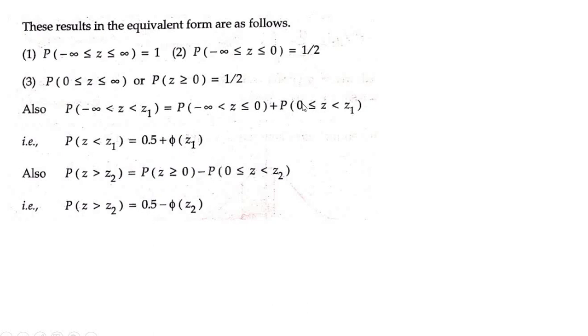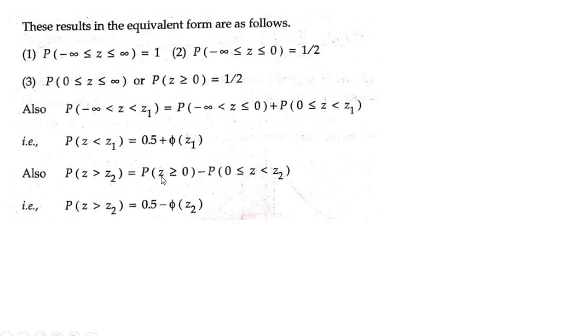Probability of z greater than 0: if you have 0 on this side and any z term here, then you can write it as phi of z1. Next, probability of z greater than z2. Greater than z2 means from z2 to infinity, right? So P(z > z2) is equal to P(z ≥ 0) minus P(0 ≤ z < z2).